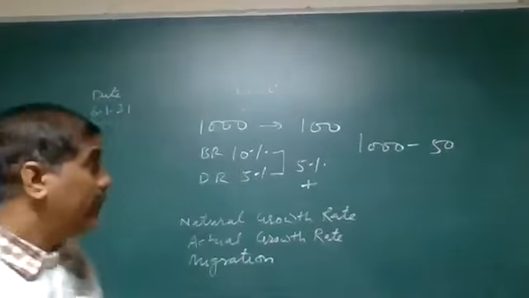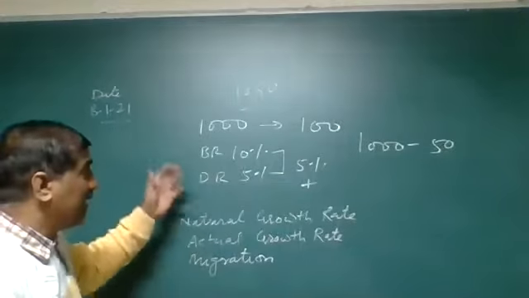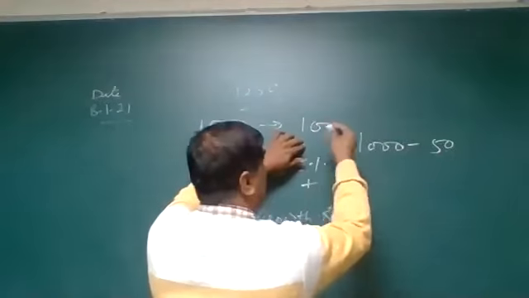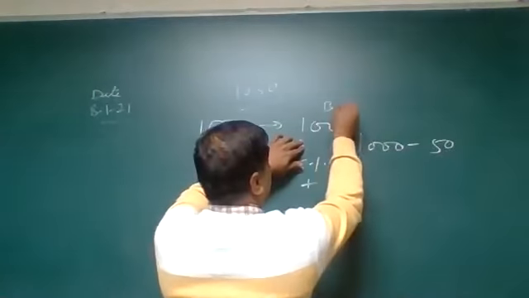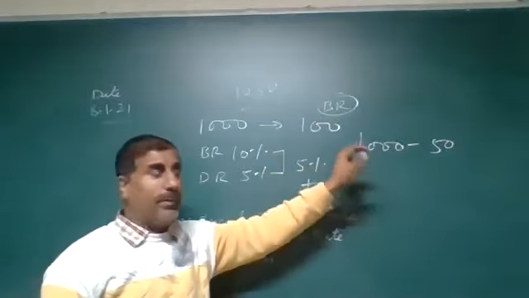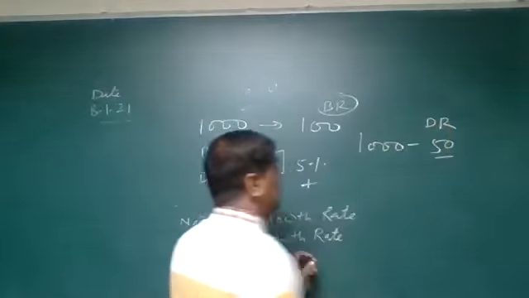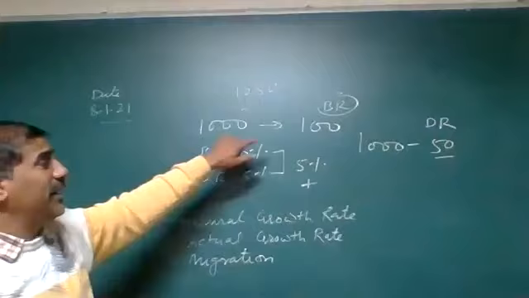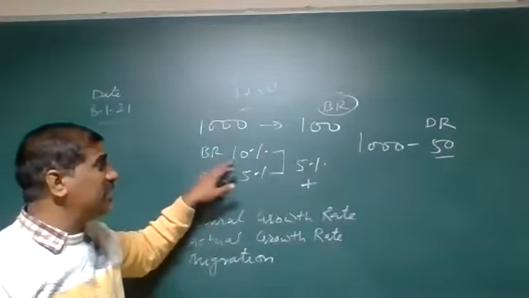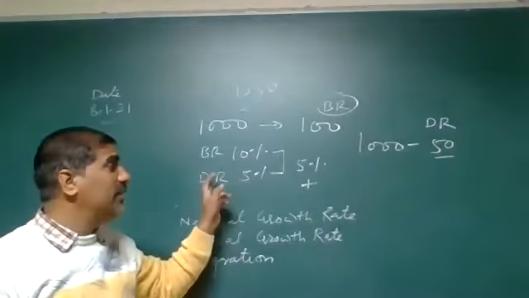So you know dear, how do we calculate how the population change happens. Take an example, if out of 1000 people, 100 newborn babies take birth, that is known as the birth rate. Or suppose out of 1000 people, 50 are dying, death हो जाती है, that is known as the death rate. So we calculate: 100 newborn babies है, birth rate है, it means birth rate is 10% and death rate 50, it means the 5% death rate है.